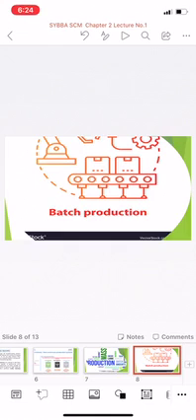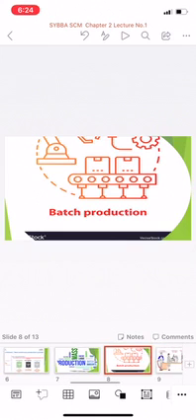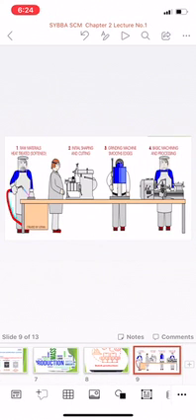Next is the batch production. Batch production is a process in which products are manufactured in batches or groups. It reduces cost as a single production line can be used to manufacture different products with slight modifications, while use of specialist machinery and skills can increase the output and productivity.